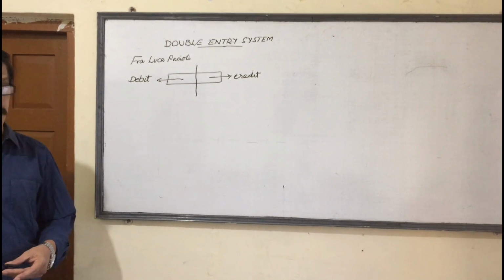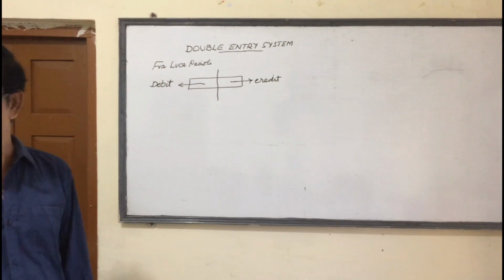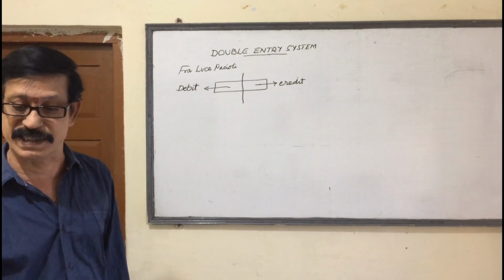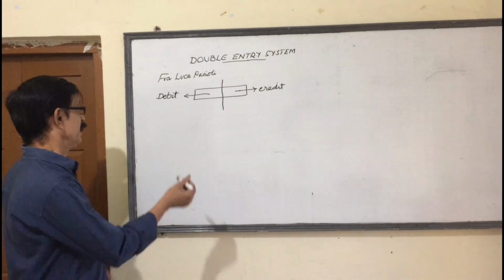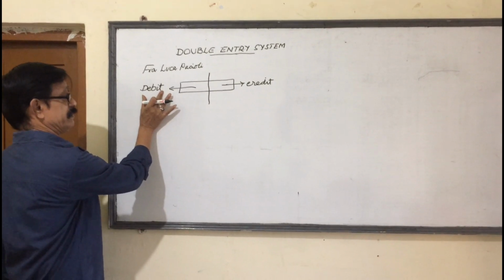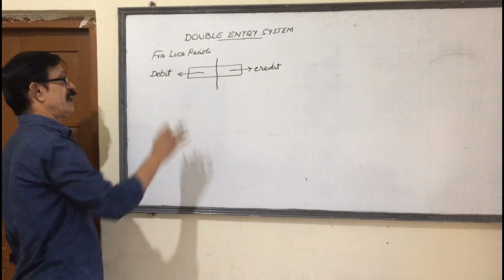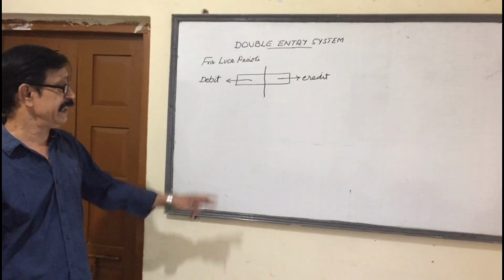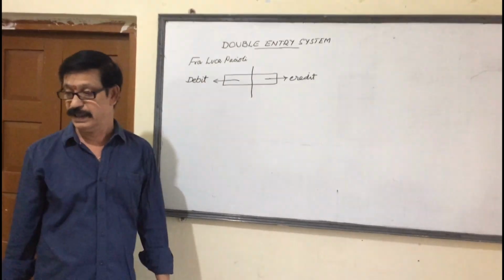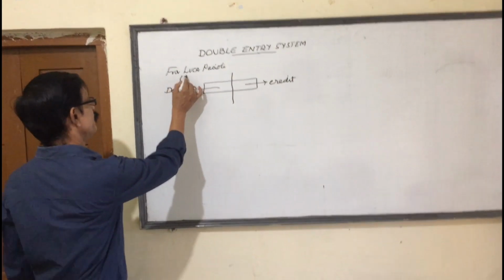Every business transaction is to be divided into two parts. One part is debit and another part is credit. The words debit and credit were first introduced by Fra Luca Pacioli. He is an Italian. He introduced these words in his book which was published in 1494.